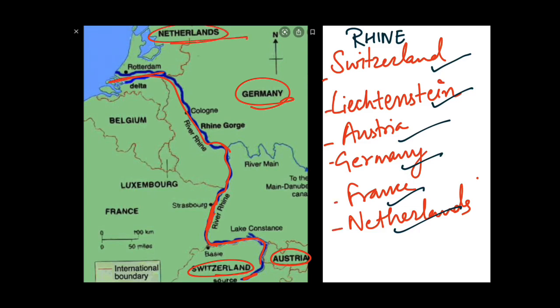So the course of this Rhine River flows through 6 countries. This Rhine River also makes a Rift Valley on the border of France and Germany, and it also passes through Lake Constance, as I told you, which lies on the border of 3 countries: Germany, Switzerland and Austria.